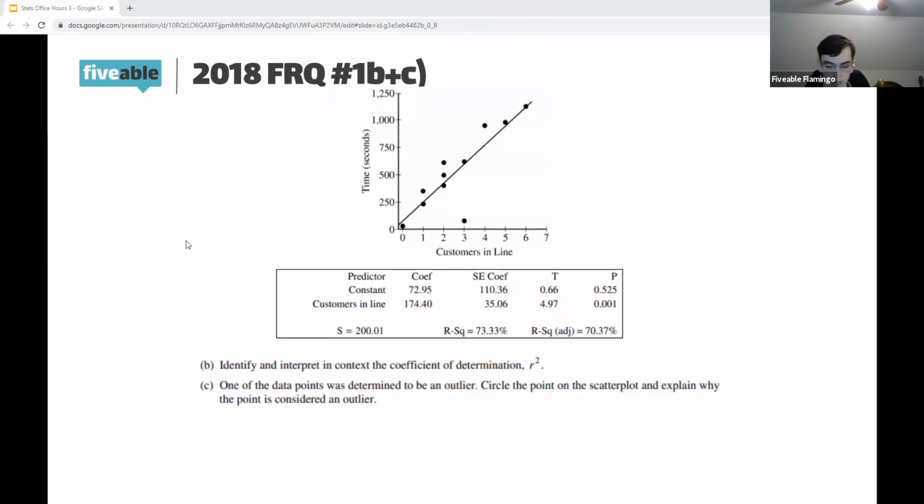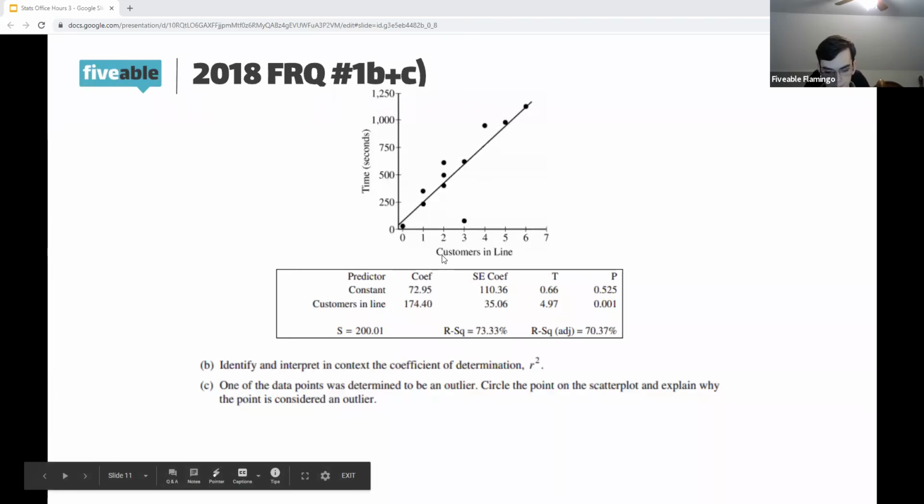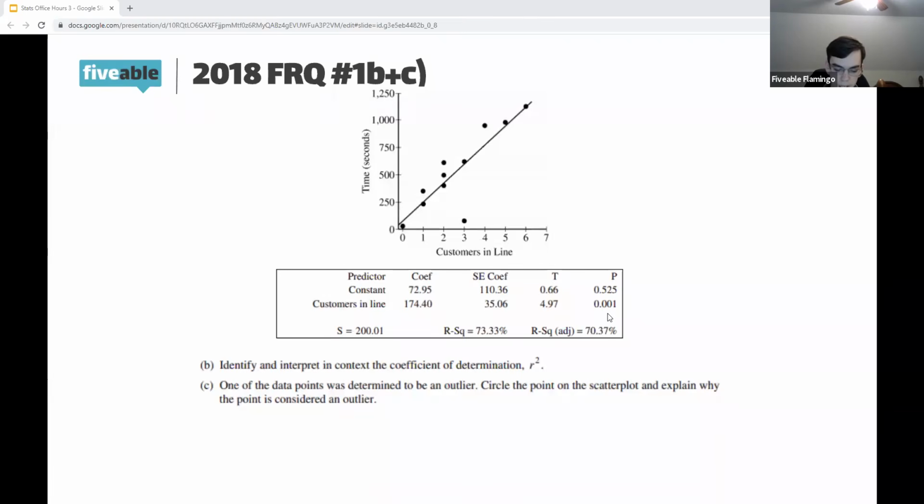So what you want to say is that 73.33% of the variability in the time it takes customers to finish checking out can be explained by knowing how many people are in line when they first got in line. So you've got to say that the R squared value explains this much of the variability in the times it takes to do this based on knowing this.